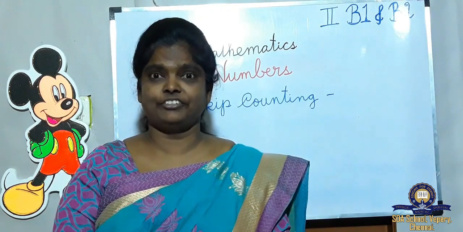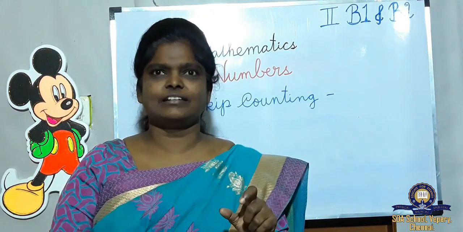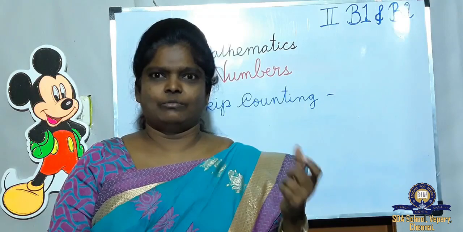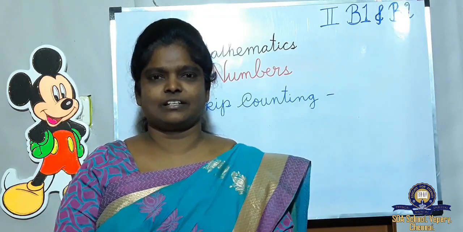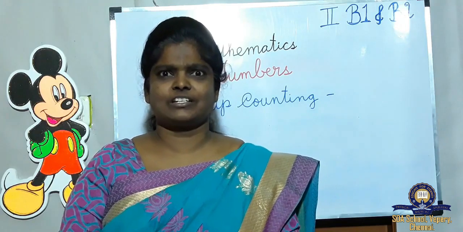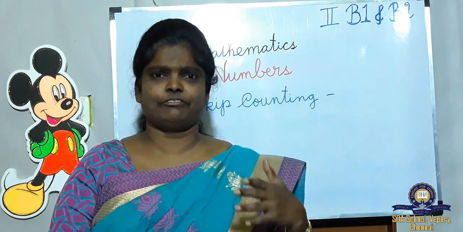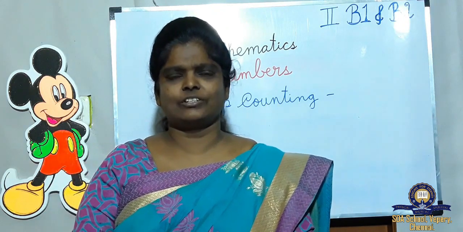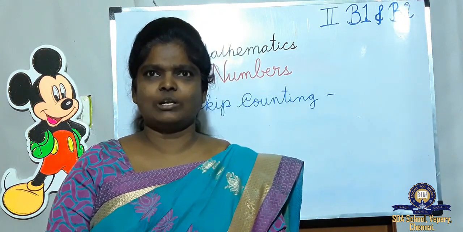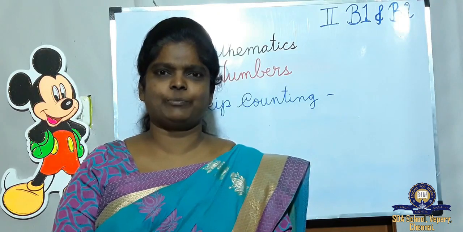You have to identify whether it is skip counting by 2s, 3s, 4s, 5s or 10s. Just carefully watch, and while arranging, count using your fingers, so that you can identify what pattern it is.